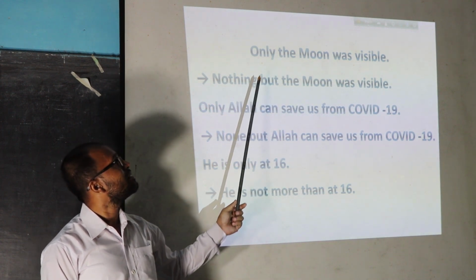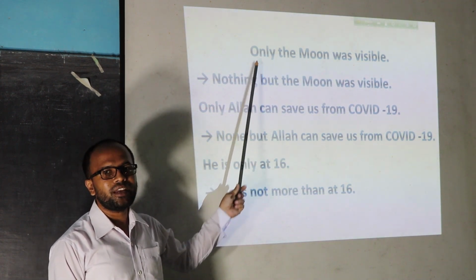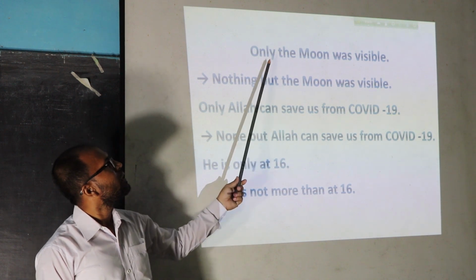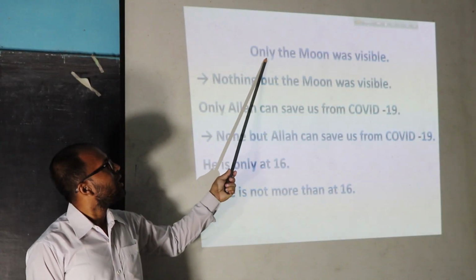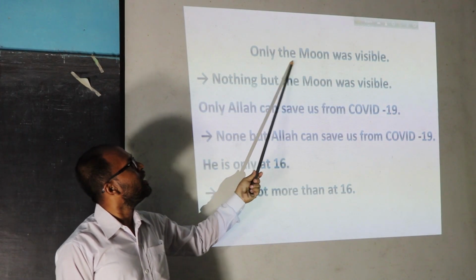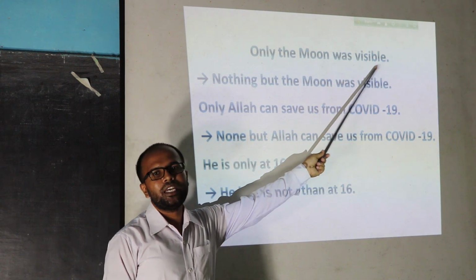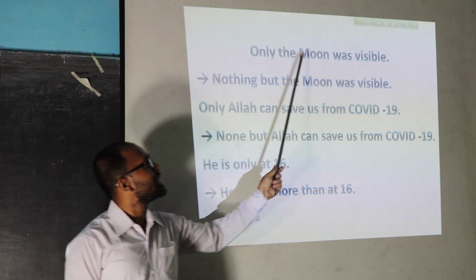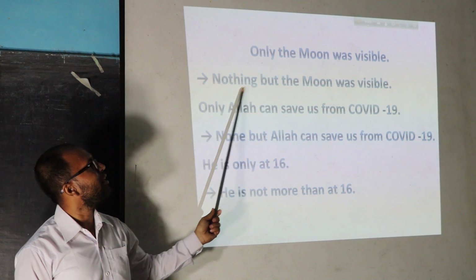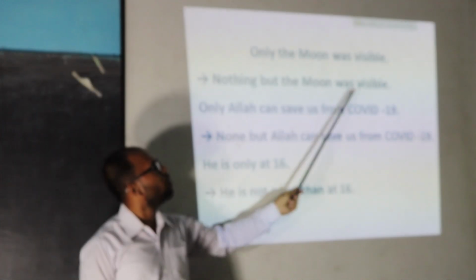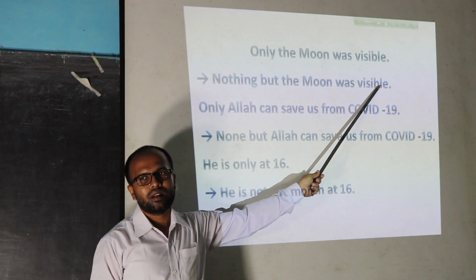Let us see the rules with examples. Here the example: only the moon was visible. The answer is: nothing but the moon was visible.